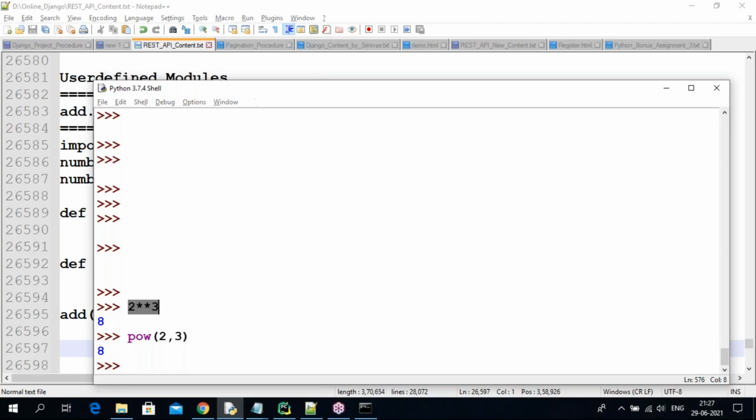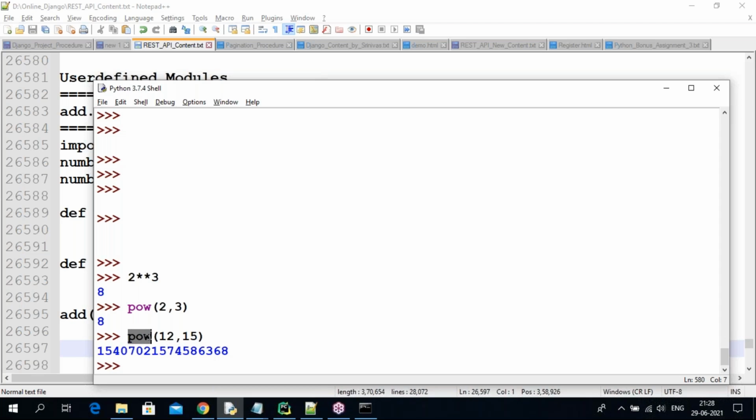So this is a small value, guys. That's why you can write 2 into 2 and find the calculation. But if there are big numbers, guys, for example, 12 comma 15 means 12 into 12 into 12 like that, 15 times we need to multiply, then a big value comes. So this is unable to be found manually by pen and paper, it takes a lot of time, but using the power function you get the value of 12 to the power of 15 easily.